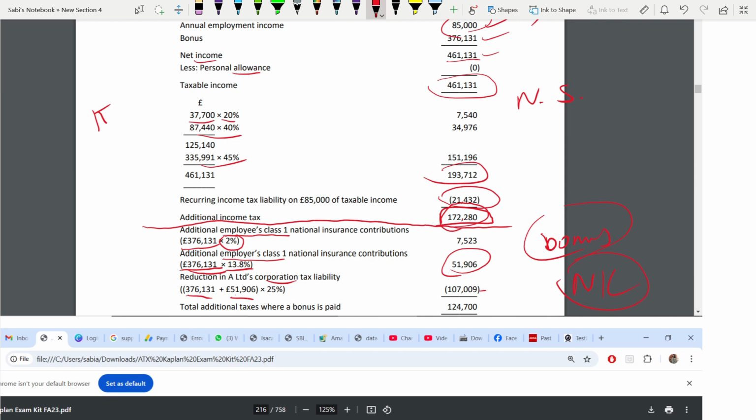Remember, it's your own company. So you will only take your own expense. Employers NIC you can deduct, not employee. Employees want employers to pay. Employer, it's from the company. That's why you are adding it with the bonus. So add employers NIC with this and main rate 25%. This corporation tax will be reduced. This is your total additional tax where bonus is paid.